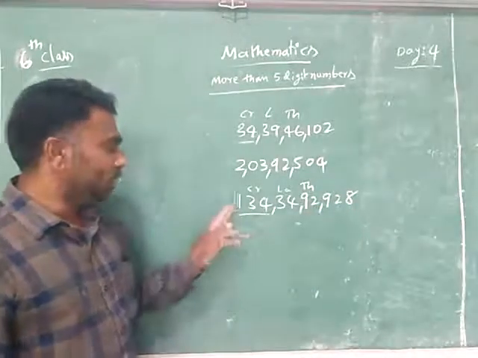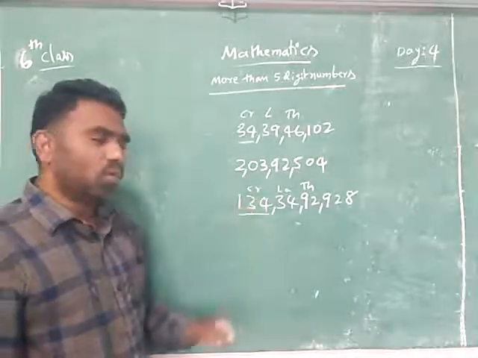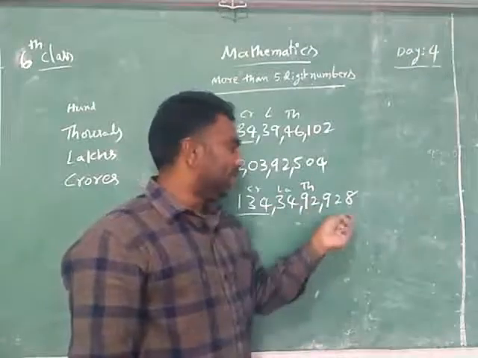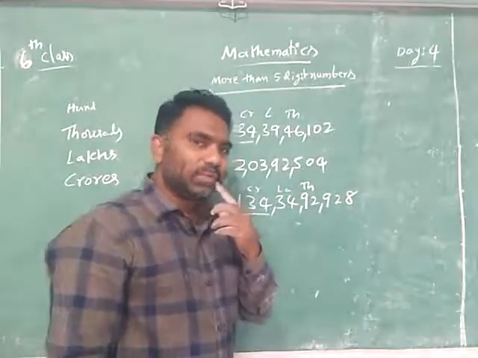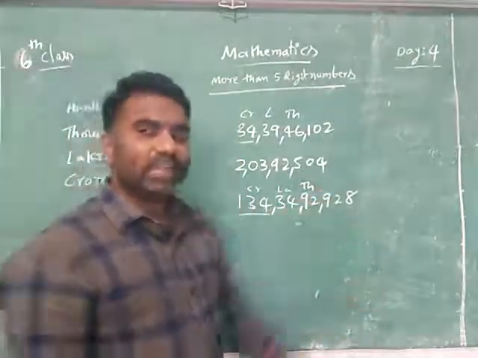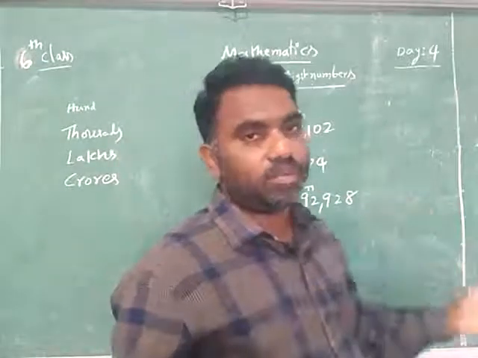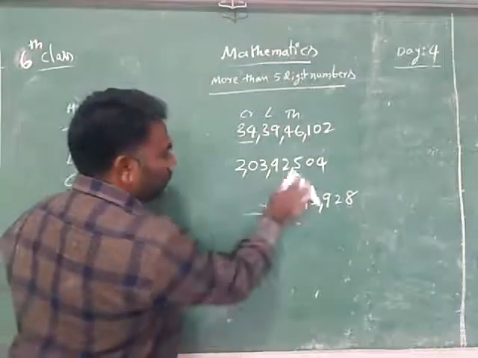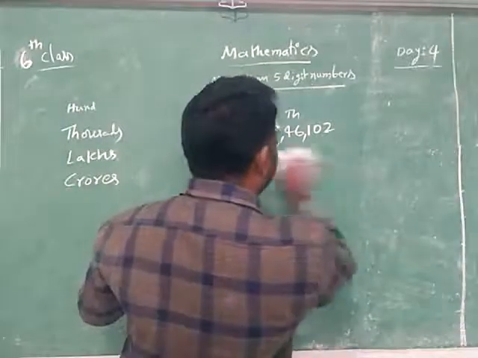Shall we read once again? 134 crores, 34 lakhs, 92,928. This is the way of reading large numbers. So now you understood, you can read it very well.